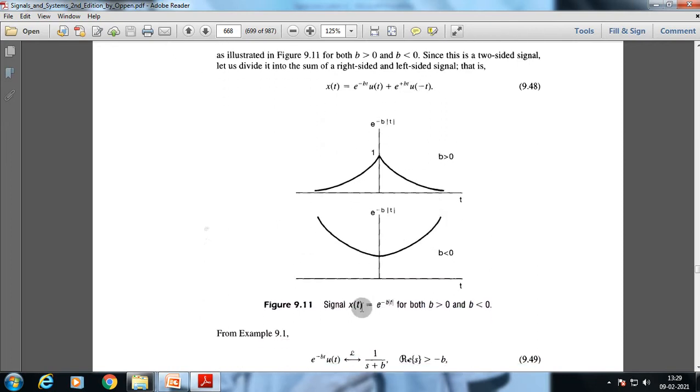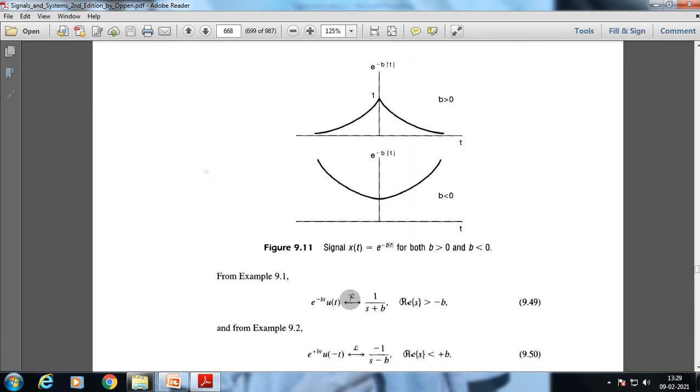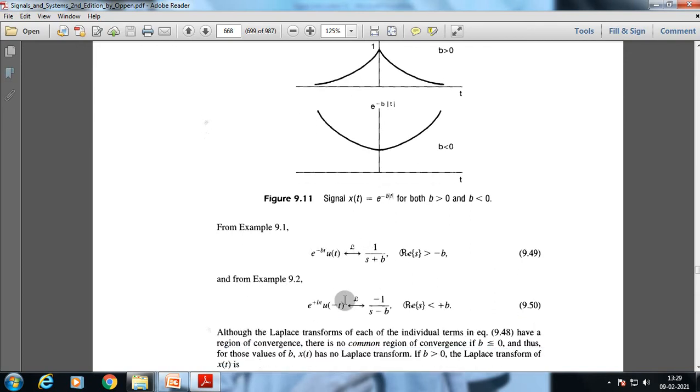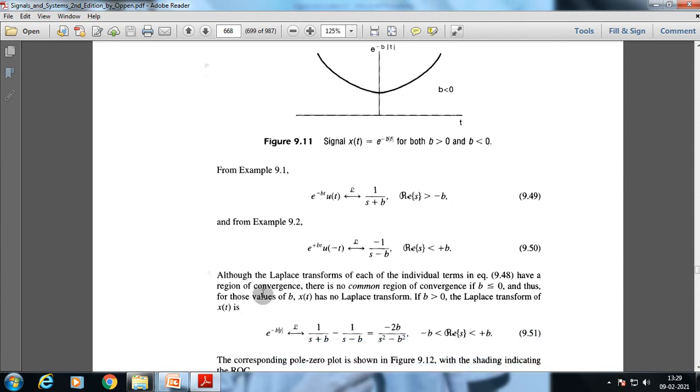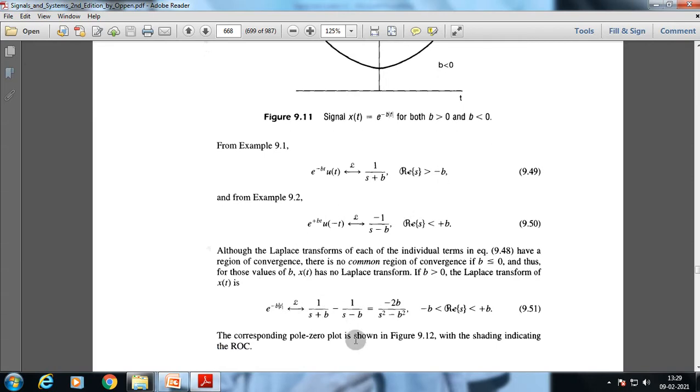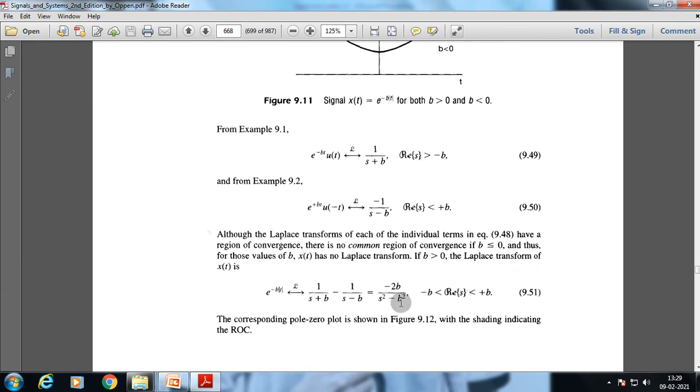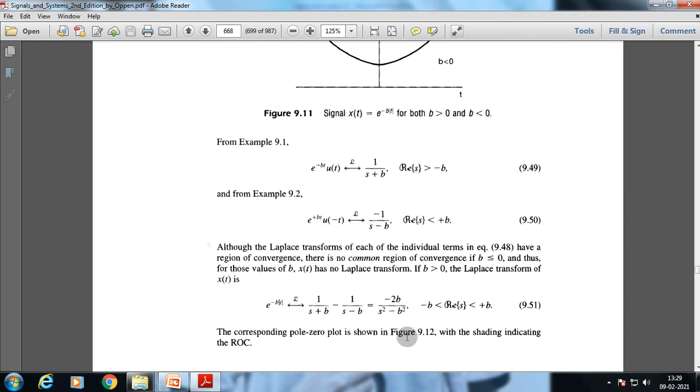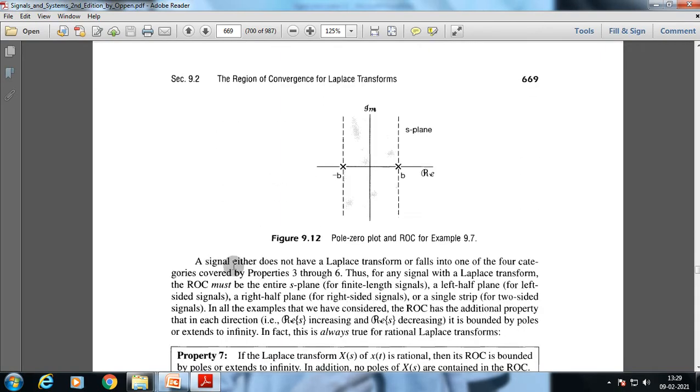The signal x of t is e to the power minus b magnitude of t, for both b greater than 0 and b less than 0. We get the Laplace transform of this part and of that part, and you also know the regions of convergence. Now, the Laplace transforms of each of the individual terms have a region of convergence, but there is no common region of convergence if b is less than or equal to 0, and thus for those values of b, x of t has no Laplace transform. If b is greater than 0, the Laplace transform of x of t is this, and this is the region of convergence. The corresponding pole-zero plot is this, with the shading indicating the region of convergence.